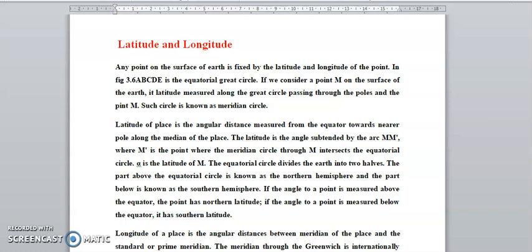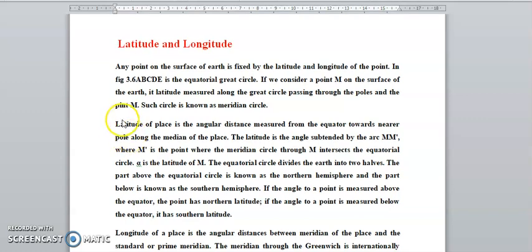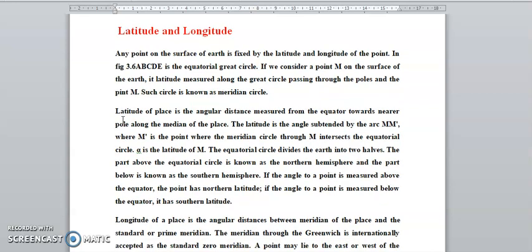The latitude of the place is the angular distance measured from the equator towards the nearer pole along the meridian of the place. Latitude is the angle subtended by the arc MM dash, where M dash is the point where the meridian of the circle through M intersects the equatorial circle. Alpha is the latitude of M.